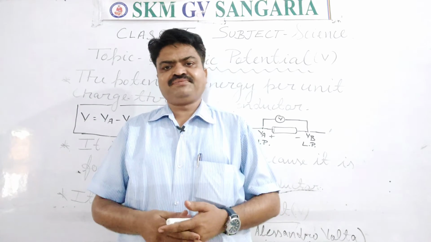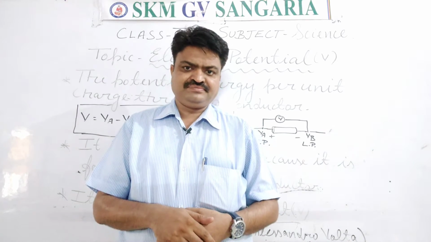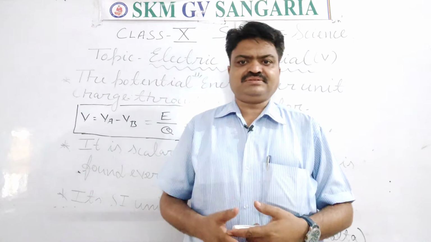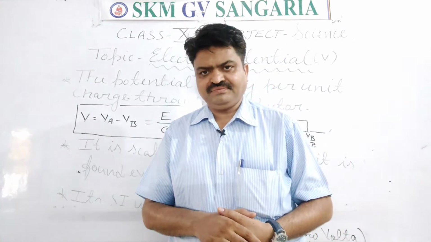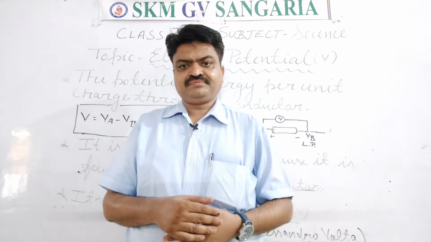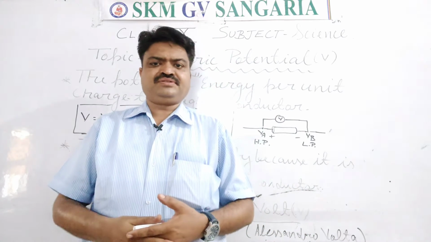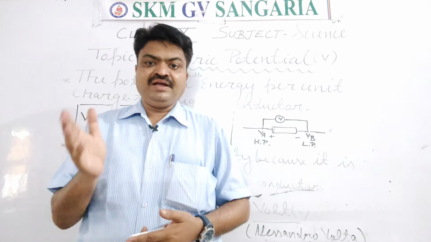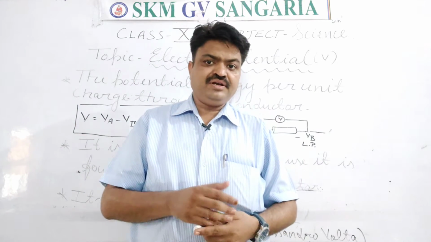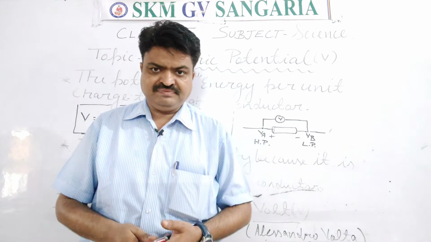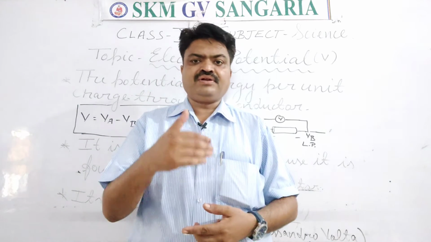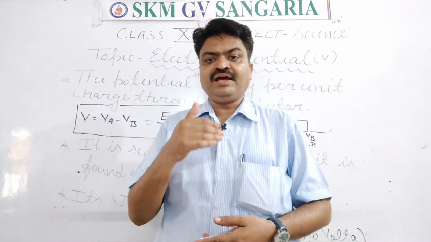In our previous class we discussed electric charge, electric current, and also the types of electricity. In all those physical quantities, there is one hidden quantity, student, behind electric current or electric charge. That hidden physical quantity is known as potential, or electric potential.